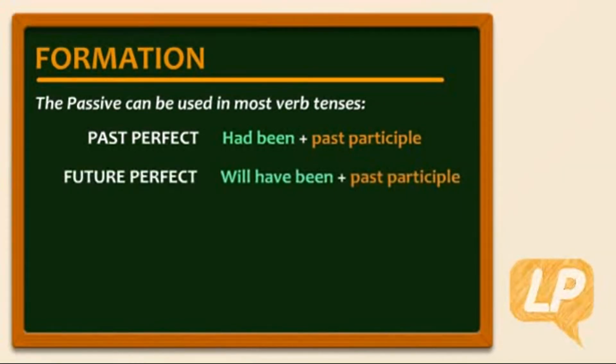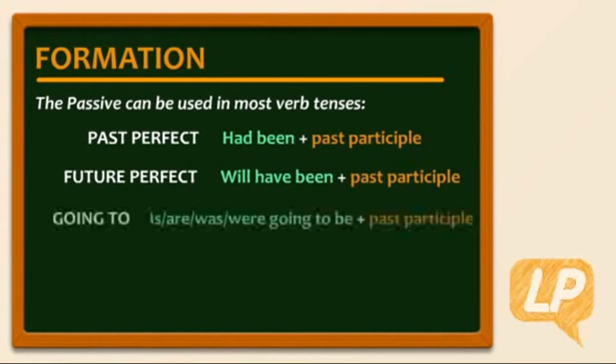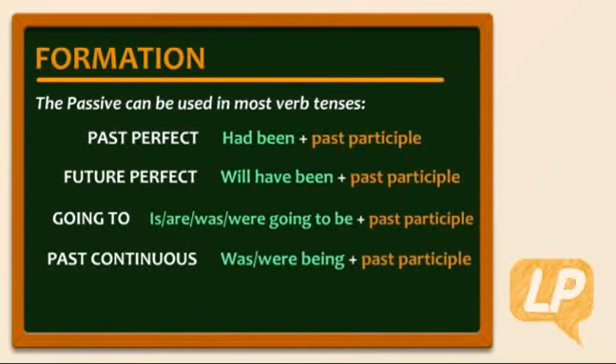Future perfect: will have been, plus past participle. Going to form: is, are, was, were, going to be, plus past participle. Past continuous: was, were being, plus past participle.